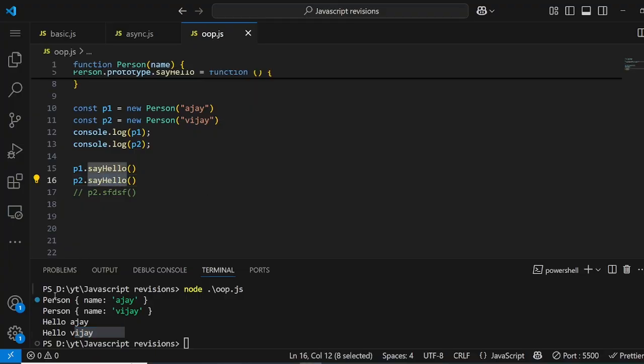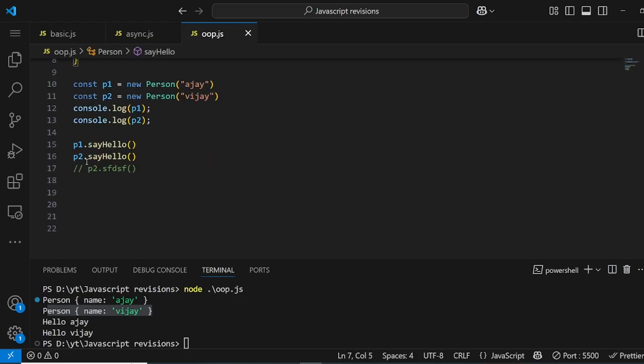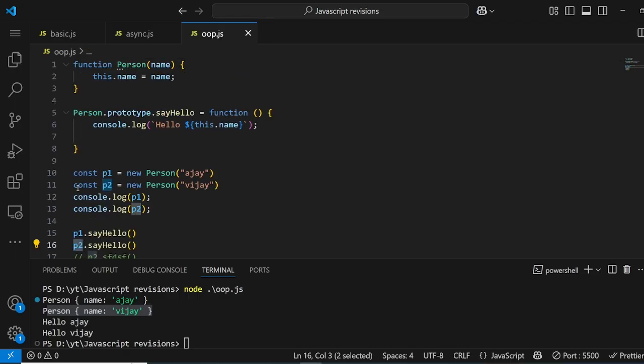Again, it's checking this object whether we have the sayHello method here. No, we don't. So it will go to its parent prototype object, and it will look here, and we will find sayHello because we stored the sayHello method in this Person's prototype, right? So it will find it there. It will take that method, call it on this p2 object, and this will point to p2, and this dot name in p2 is Vijay. So there will be hello Vijay, right? I hope you are able to understand this. Okay, this is how prototype chaining and prototype work.